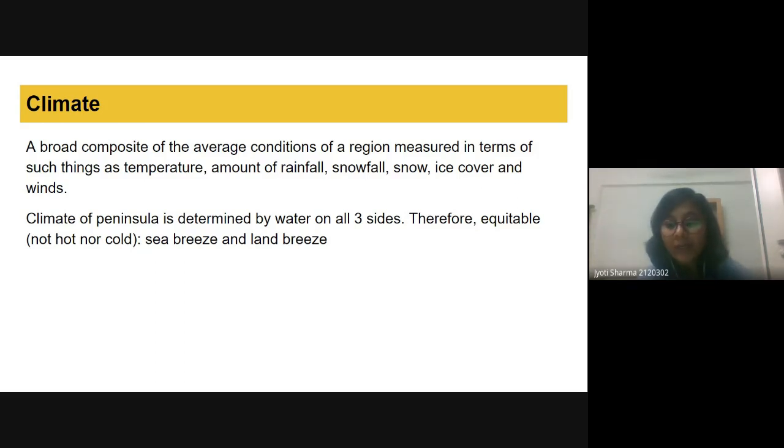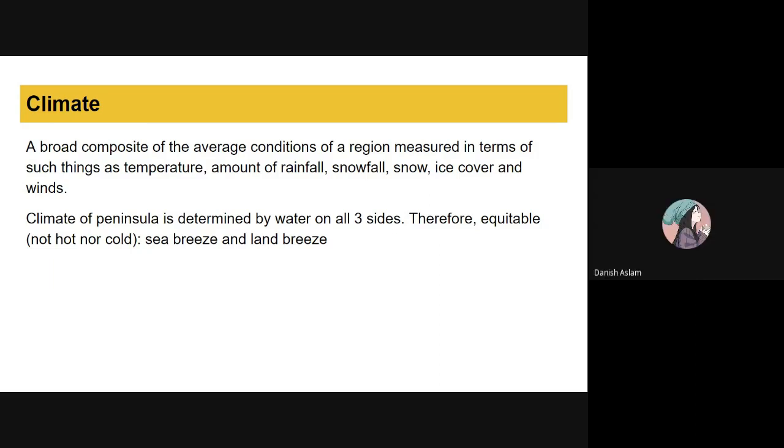So can I know the difference between climate and weather? Ma'am, weather is a day-to-day or daily phenomenon, whereas climate is the sum total of weather. It means weather can change day to day, time to time, hour to hour, but climate cannot change that quickly.